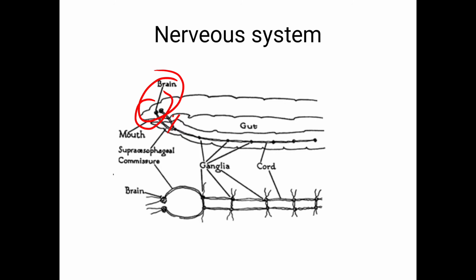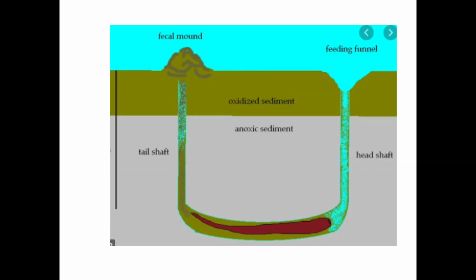And from the subpharyngeal ganglia there is the double nerve cord. From the double nerve cord there are so many lateral branches which give supply to the different segments. There are so many segmental nerves. Okay, this is about the nervous system of the earthworm.